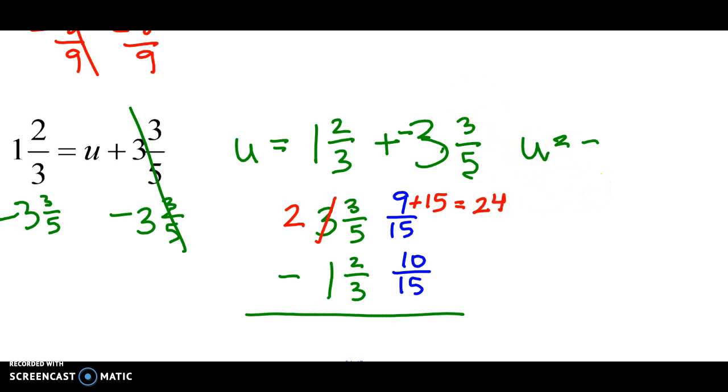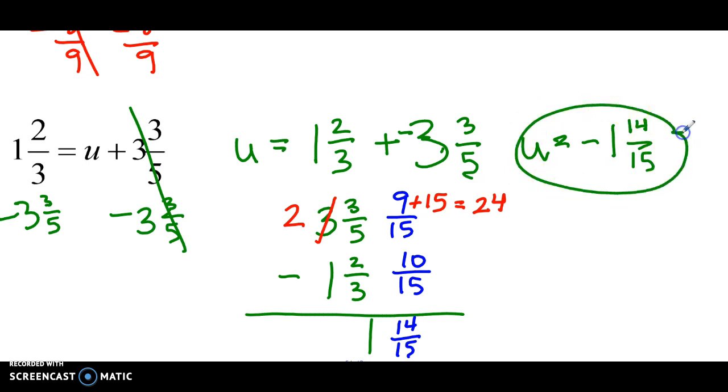So now we can do our subtraction. 24 minus 10, 14 fifteenths. 2 minus 1 is 1. 1 14 fifteenths. Now we write our final answer, negative 1 14 fifteenths. Be very, very careful with your negatives. These problems will take a lot of thinking and a lot of space.